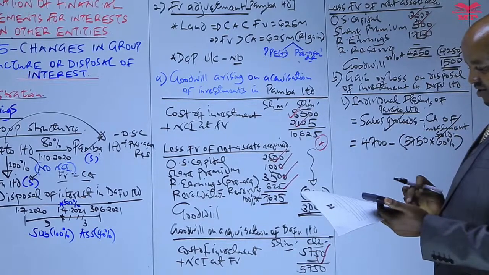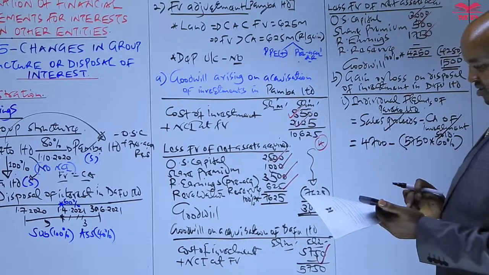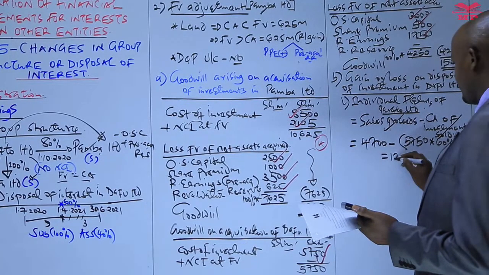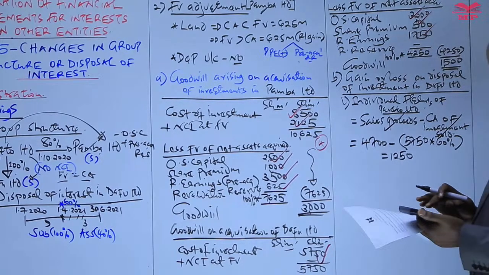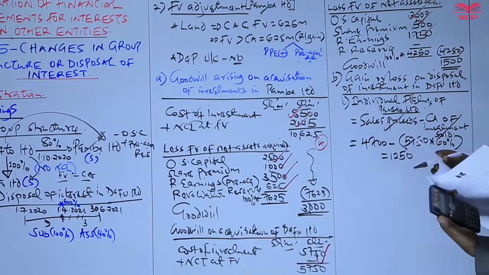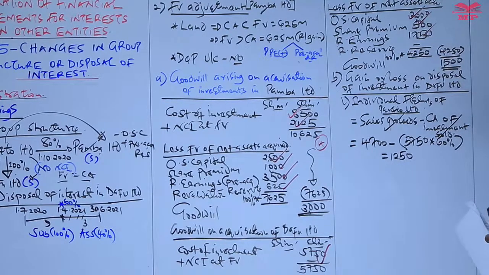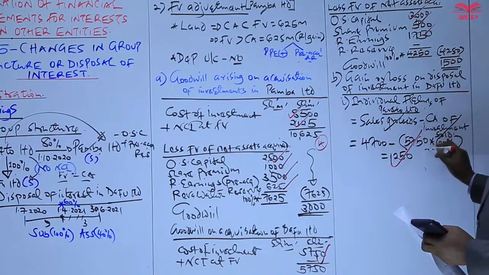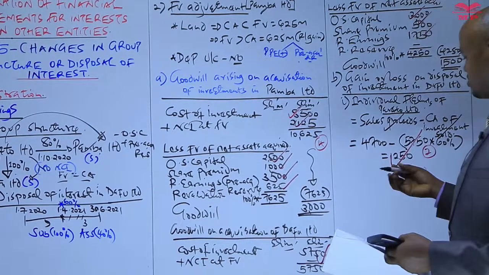We less that 5,750 from 4,700. So this will give us 1,200, and basically that is a gain. So by doing that, the candidate was allocated 2 marks for computing that. You can see that was quite straightforward.